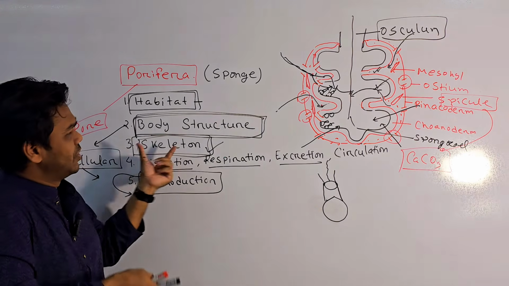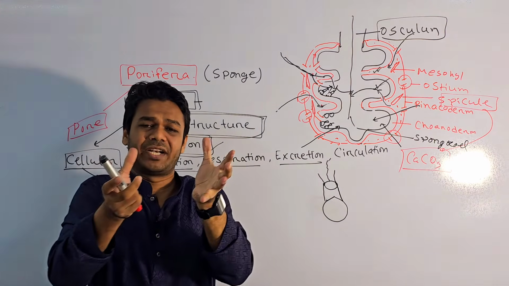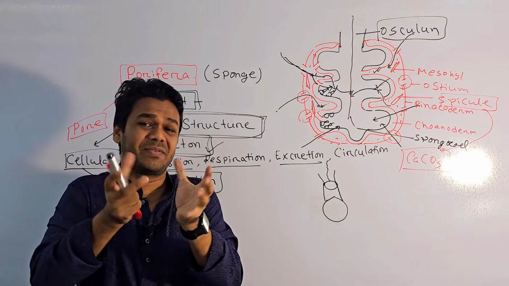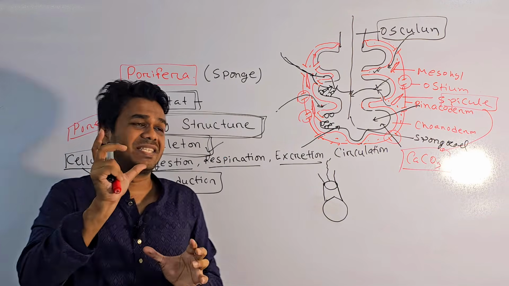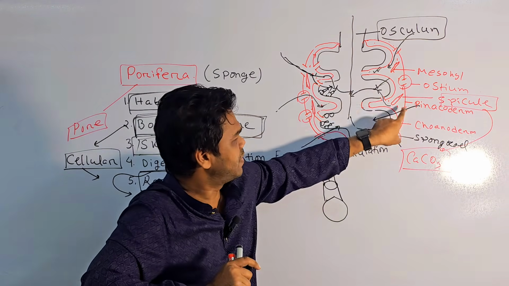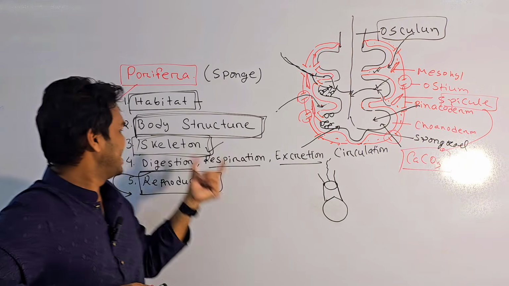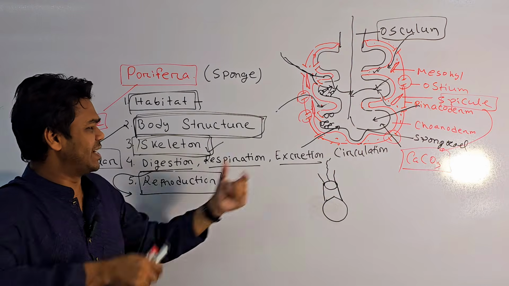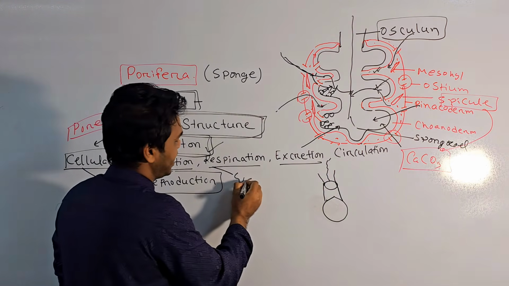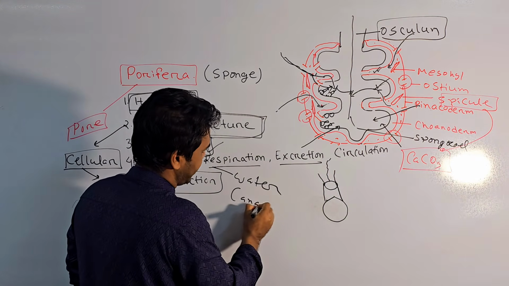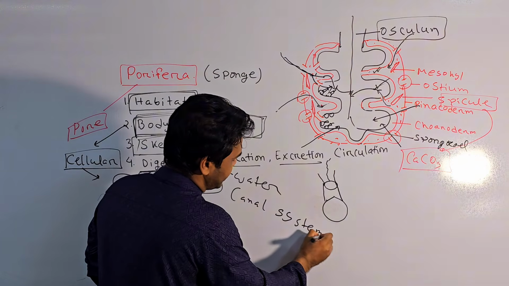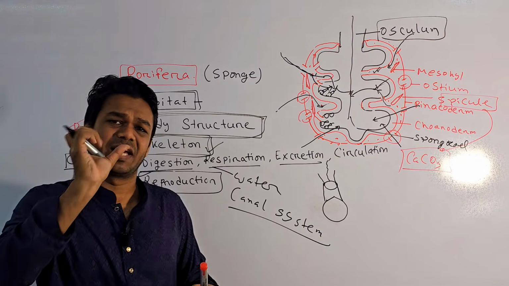And my dear students, their total body is supported by a special structure called spicule. And this spicule is formed by calcium carbonate. And then, my dear students, their digestion, respiration, and excretion are done by the water canal system. Water canal system means they have some canals in their body.